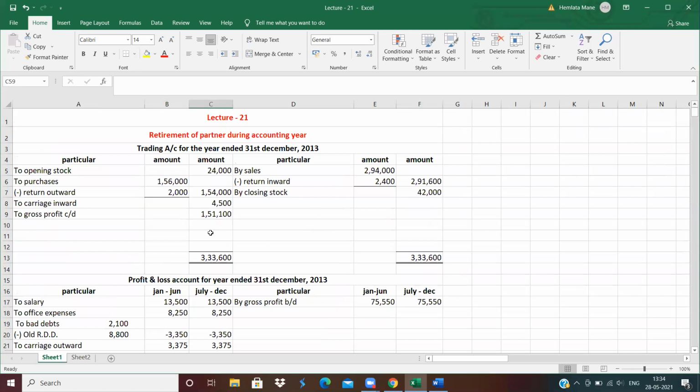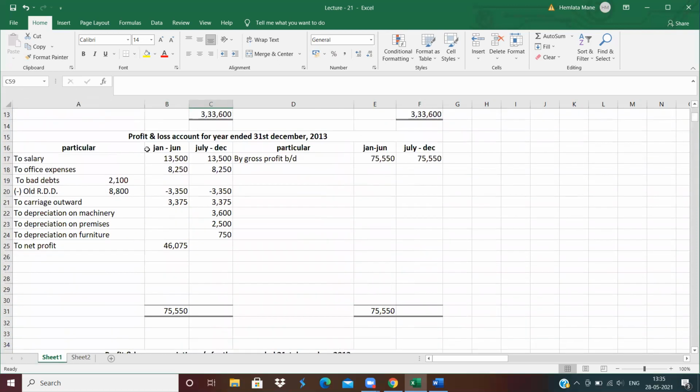We close the first trading account. Then the gross profit we distribute between two columns equally. Then we close only the first column, that is January to June, where all three partners are present, and find out the net profit.